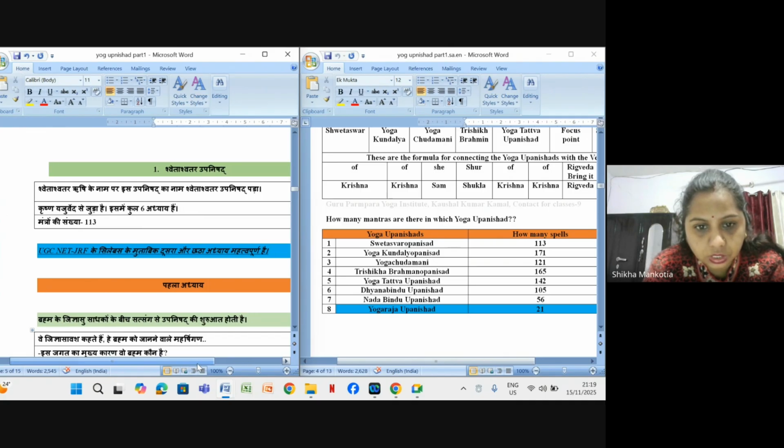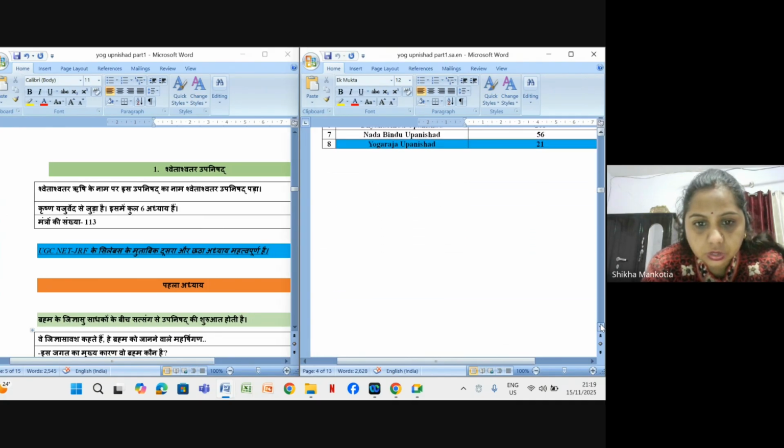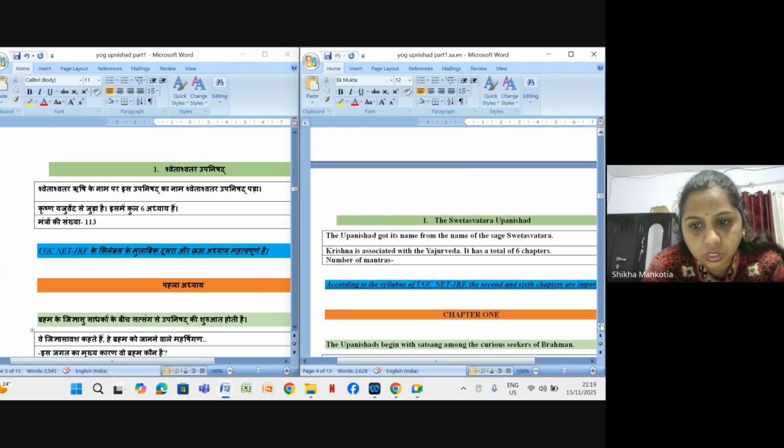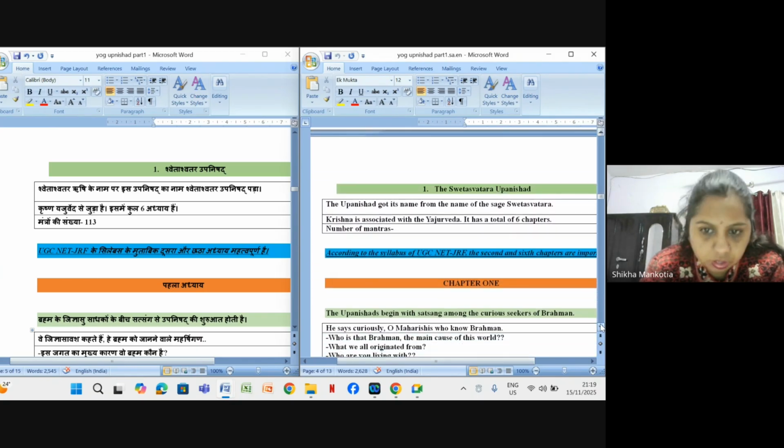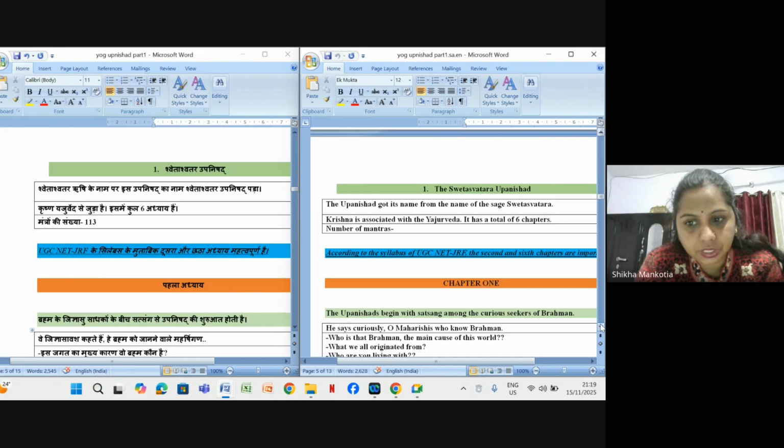That is Shwetashwatar Upanishad. How did the name come? It is based on the name of the sage, Rishi Shwetashwatar.